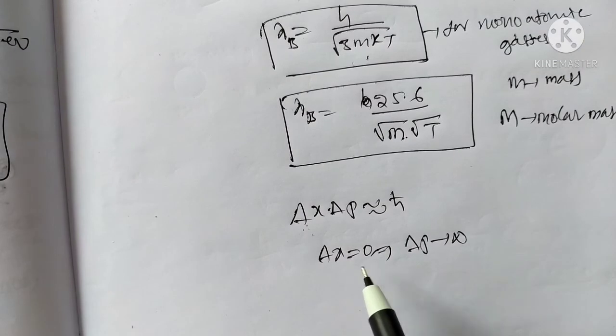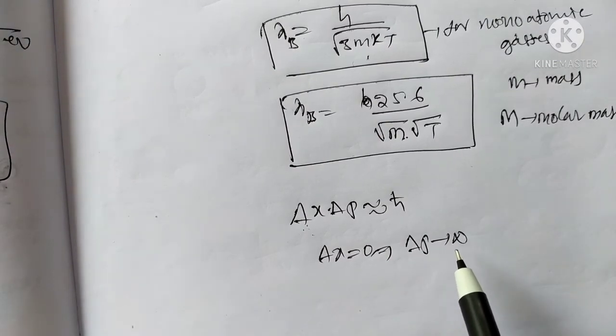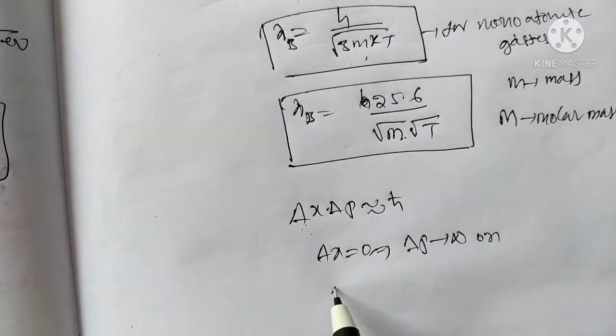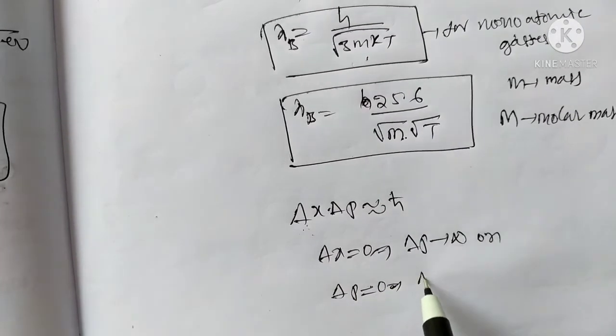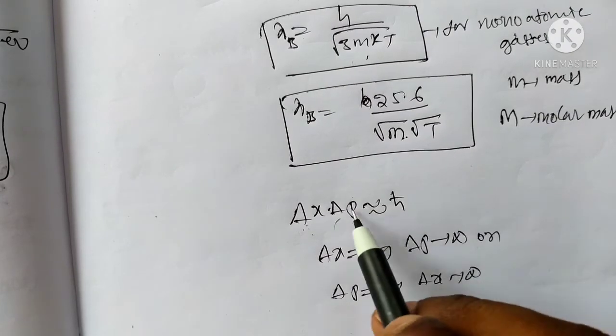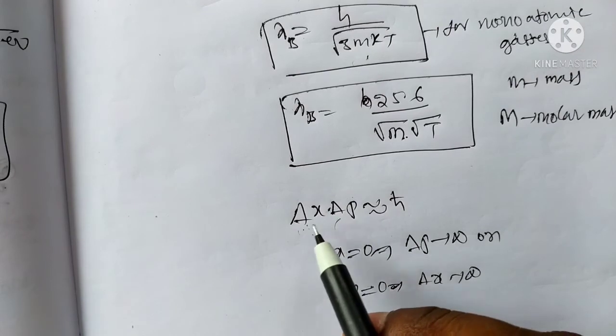Or if delta p is equal to 0, delta x can be infinite. According to this uncertainty principle, we can't measure position and momentum at the same time.